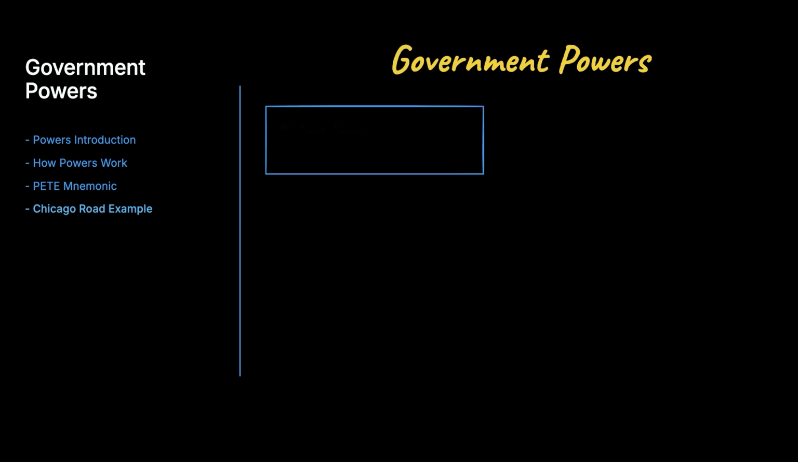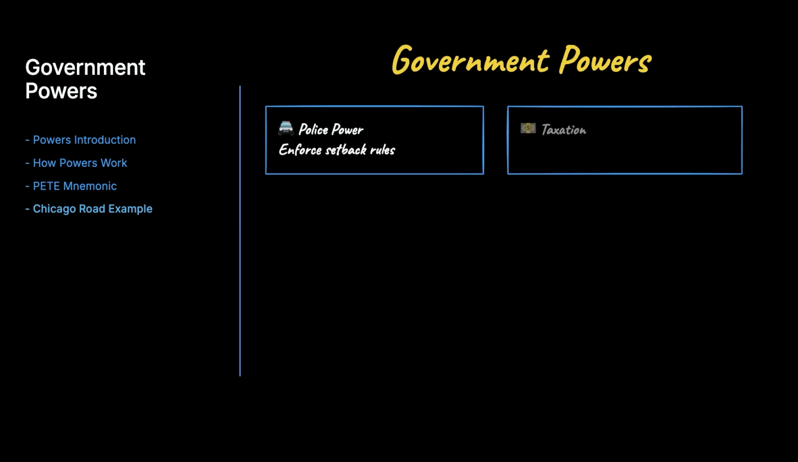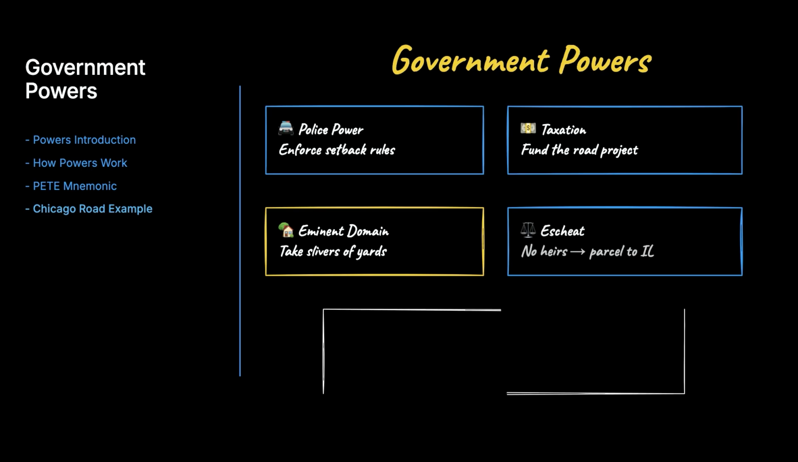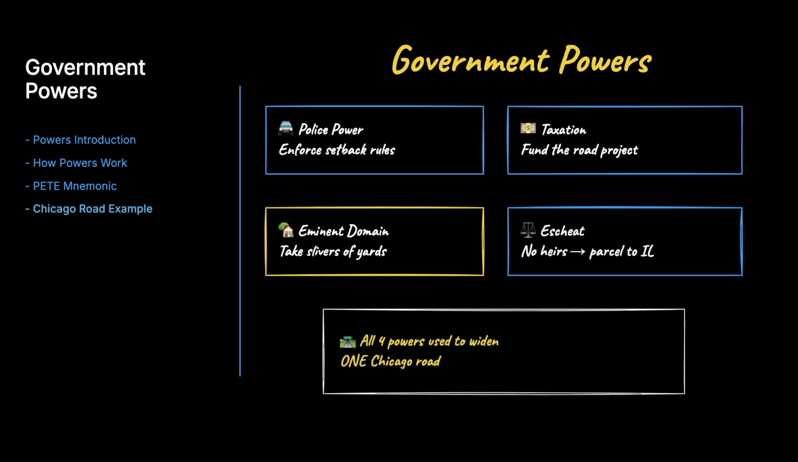Let me give you an example. Imagine Chicago wants to widen a major road. It uses police power to enforce setback rules, taxation to fund the project, and eminent domain to take slivers of yards from adjacent owners. If an owner along the route dies with no heirs, escheat sends that parcel to Illinois.